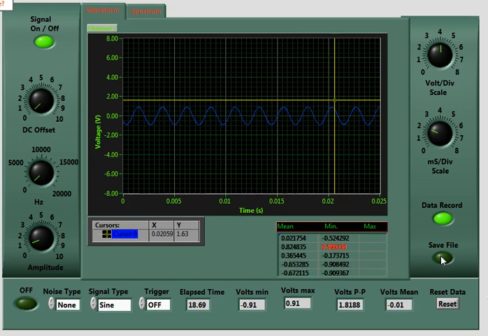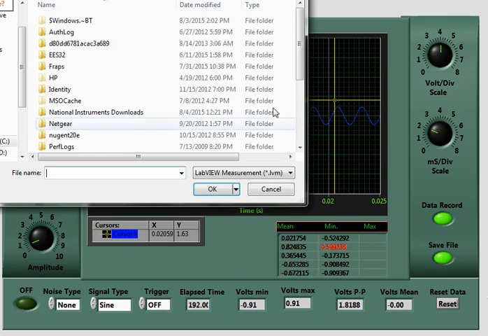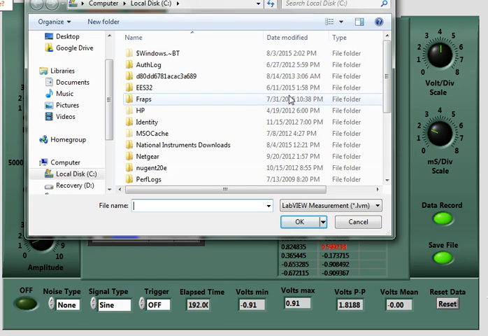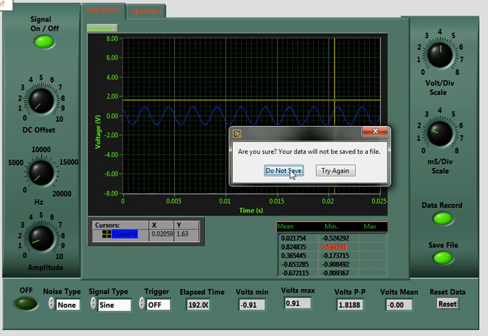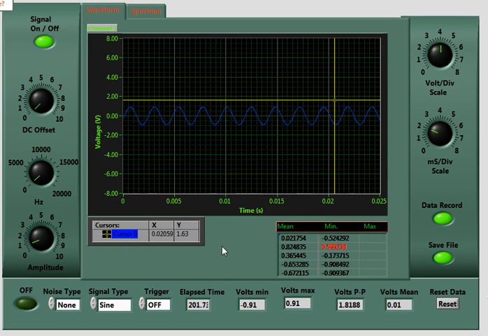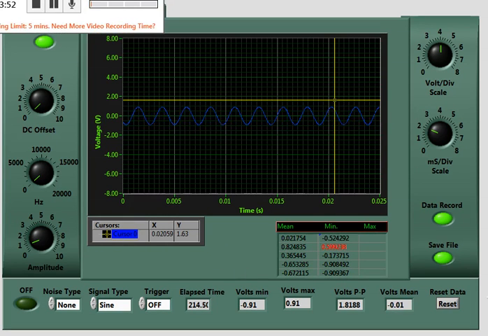And then the ability to save the file, as you'll see here. I can go ahead and do that, and that'll save that data table there. Other than that, you'll have the elapsed time of this recording. So there you have it. This is my project. Thank you.